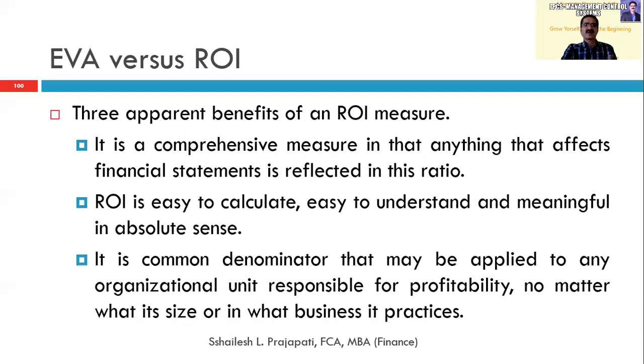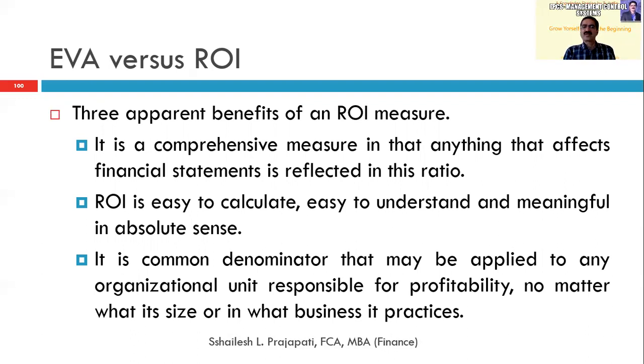If we look at EVA versus ROI, there are 3 apparent benefits of an ROI measure. One, it is a comprehensive measure in that anything that affects the financial statements is reflected in this ratio. Profit before tax is the numerator and the denominator is our investment, so everything is covered.